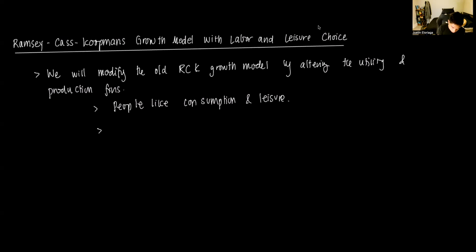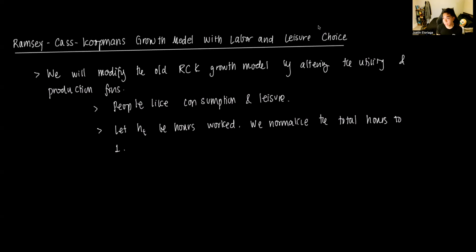And what we do is we let H_t be hours worked. Now, people don't really like working in general. And for simplicity, we normalize the total hours to 1.